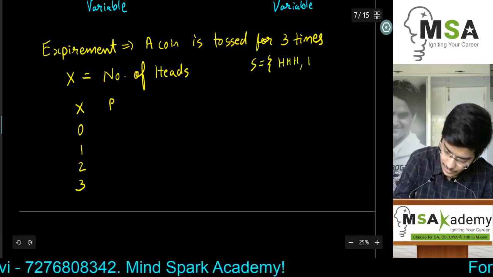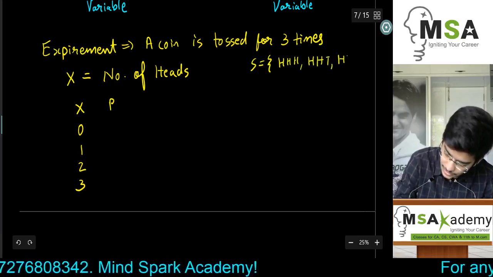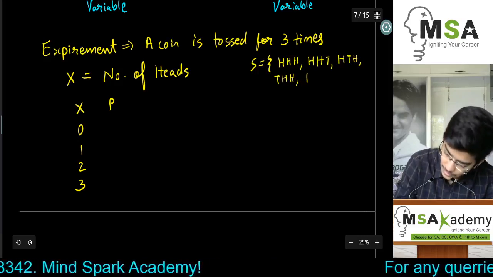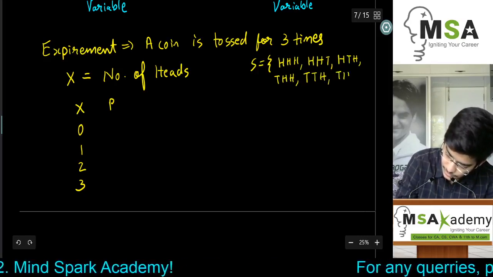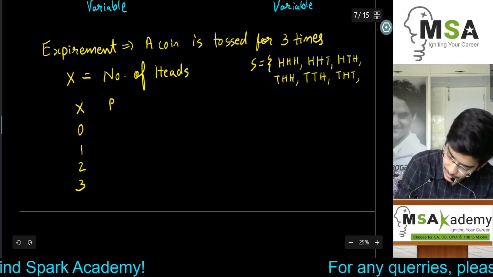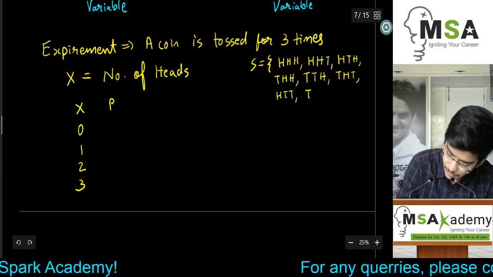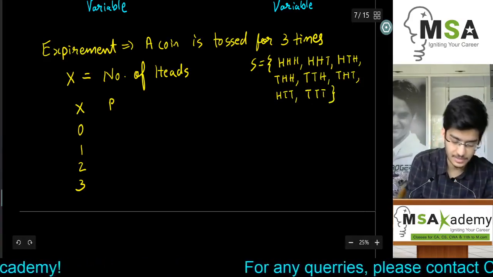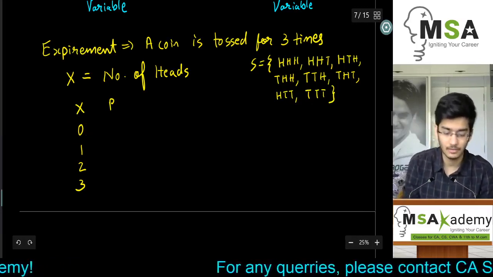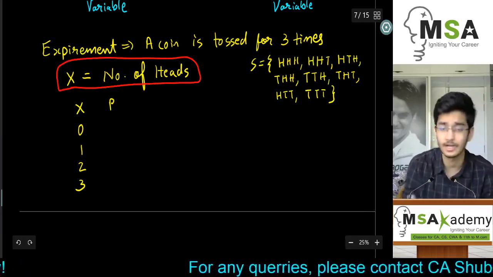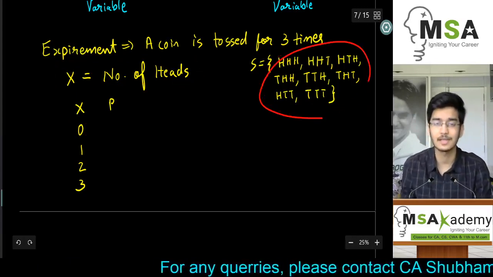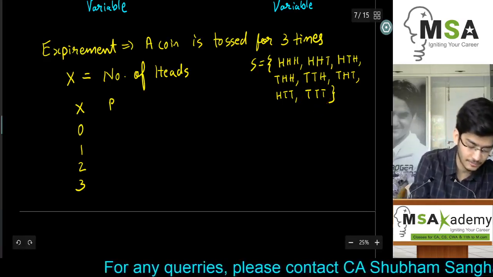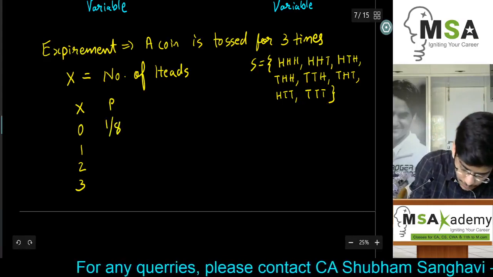HHH, HHT, then HTH, THH, then TTH, THT, and similarly HTT, and the final one will be TTT. So there are 8 different cases, of which how many cases are there where there are 0 heads? We are looking at x where x is the number of heads. So tell me how many of these 8 cases have 0 heads. Obviously there is only one case out of the 8, and therefore the probability of 0 heads will be 1 out of 8.